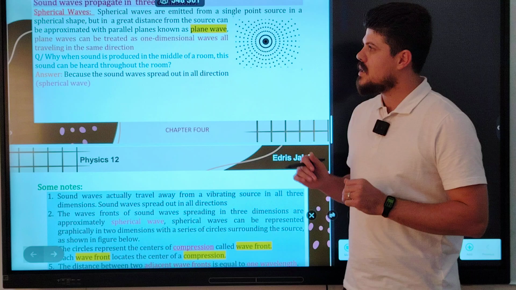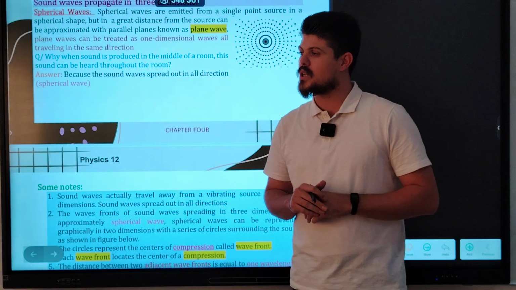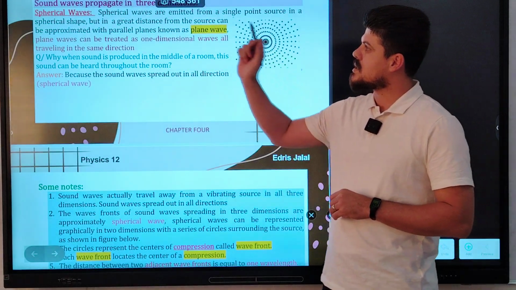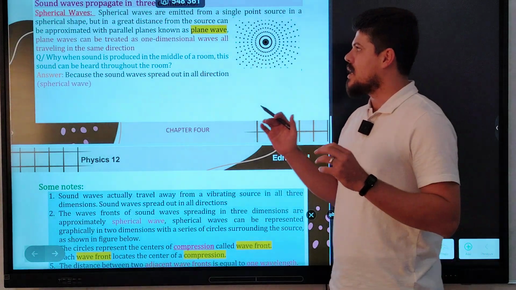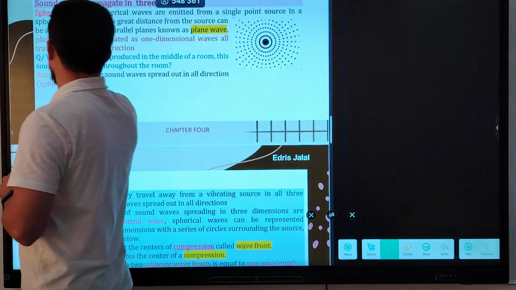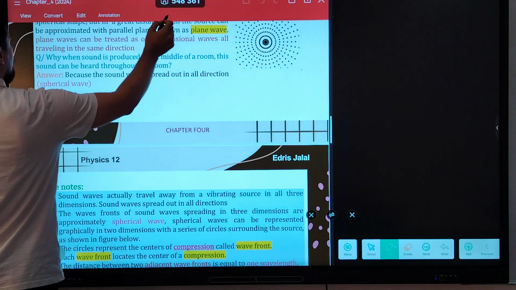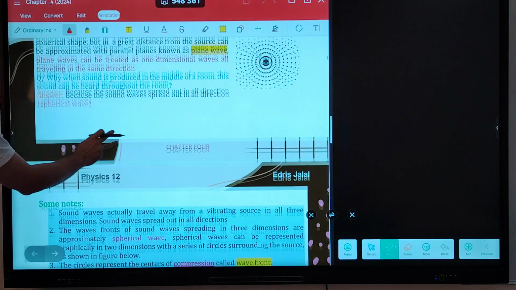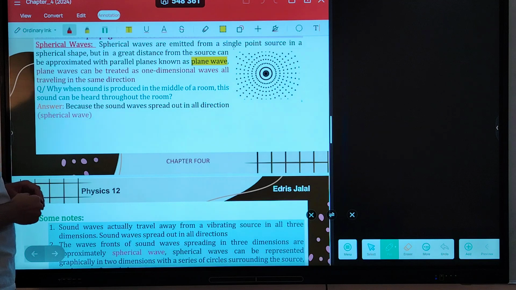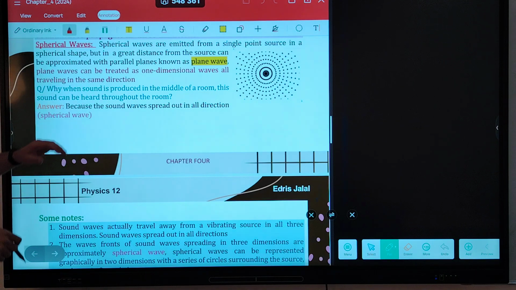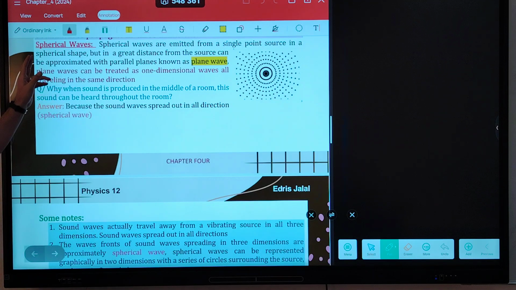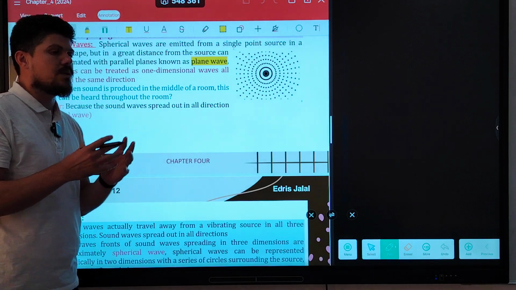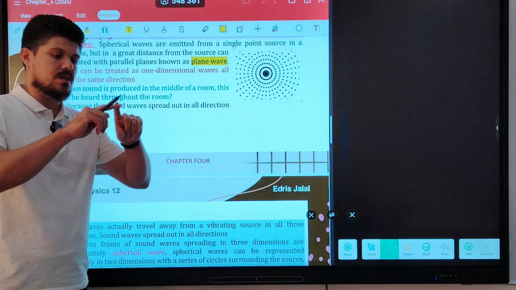Today's lesson, in section 1, chapter 4, we are talking about sound waves propagating in 3 dimensions. What is the spherical wave? Spherical waves are emitted from a single point. Spherical waves are emitted from what? A single point source, or any source in a spherical shape. According to its name, the shape of the spherical wave is a sphere.